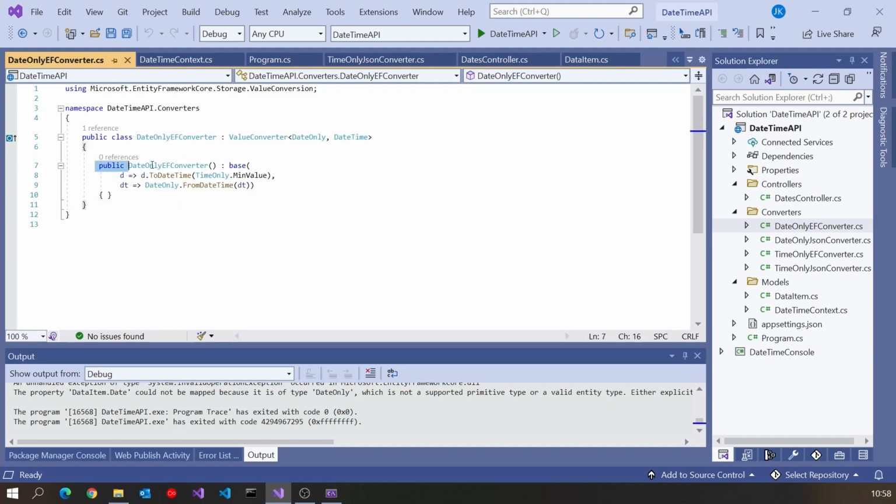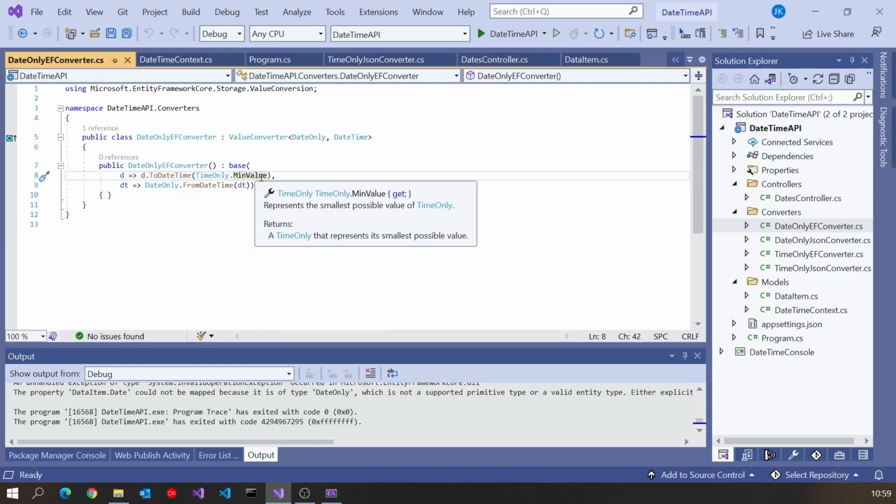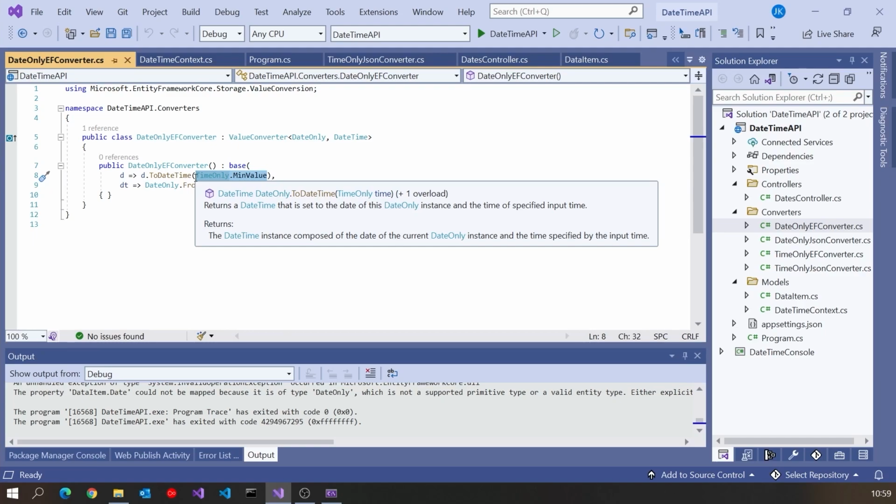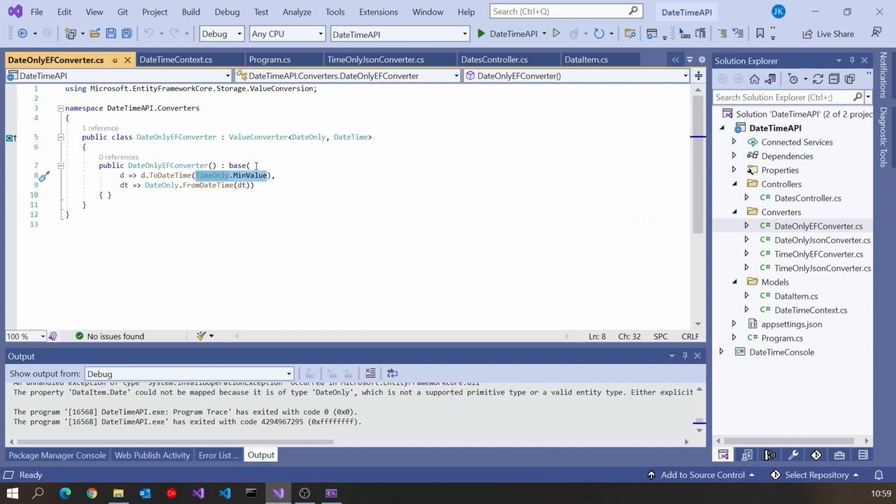And then you can see here in the constructor, we call the base class constructor and pass in as two parameters the conversions each way. So conceptually, very similar to the JSON serialization, we've got to tell it how to convert each way, but it's slightly different structurally. What we're doing is converting it to a date time with a time only min value. So that's the way to set it to midnight on the particular date, which we said is the fix we have to have.